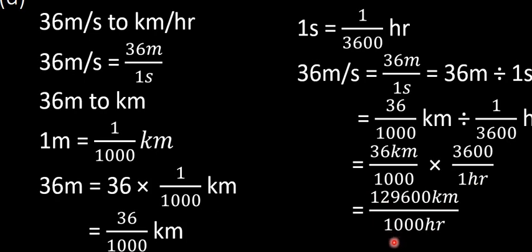When we divide this, we shall have 129.6 kilometers per hour, which implies that 36 meters per second is equivalent to 129.6 kilometers per hour. So using the same procedure, we can convert from meters per second to kilometers per hour, and also from kilometers per hour to meters per second.